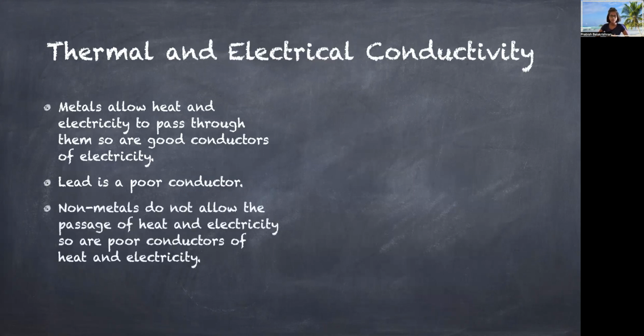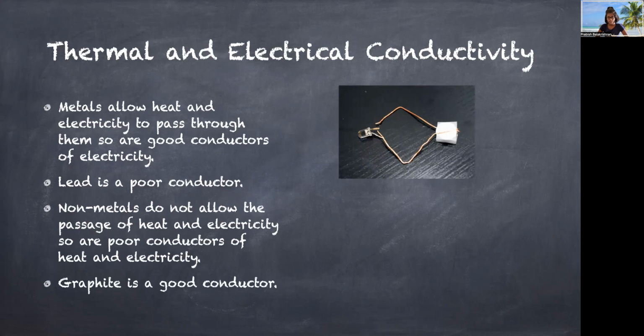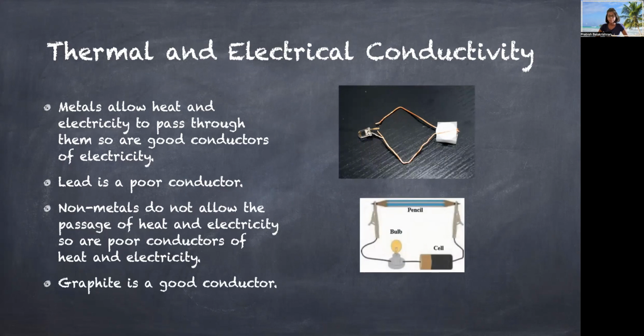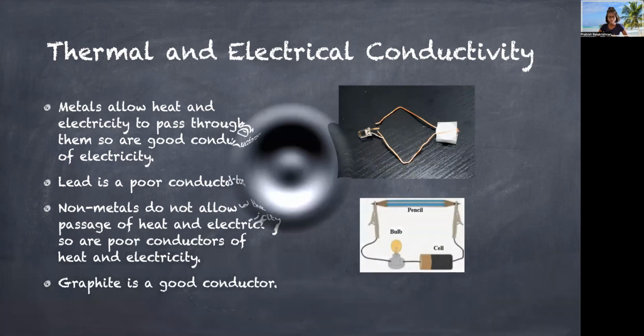Non-metals do not allow the passage of heat and electricity, so they are called poor conductors of heat and electricity. An exception to this statement is graphite, which is a good conductor. This picture shows how copper wires and graphite can be used in circuits.